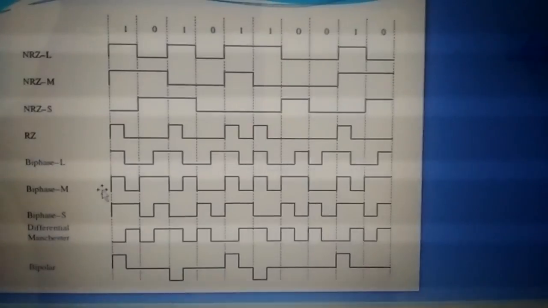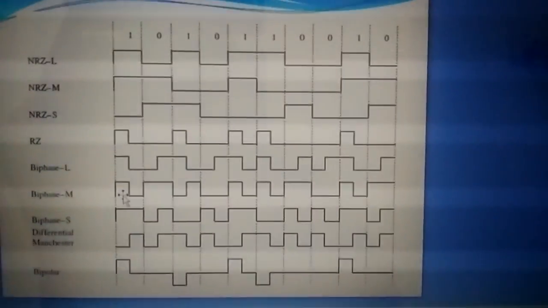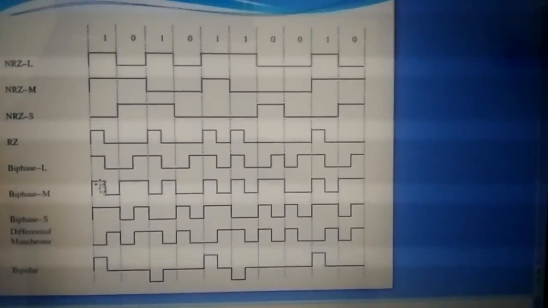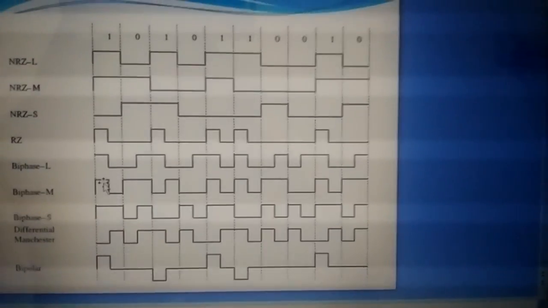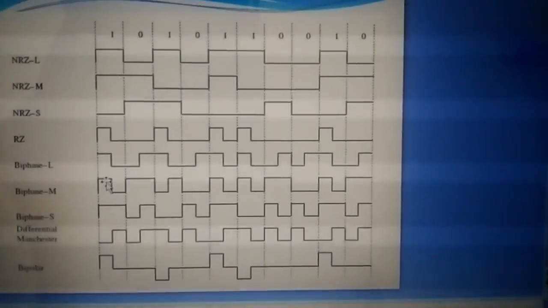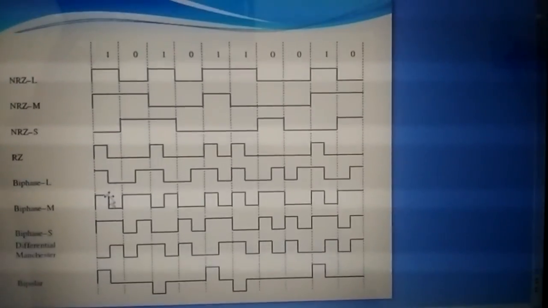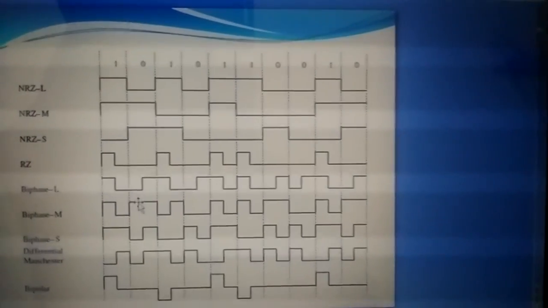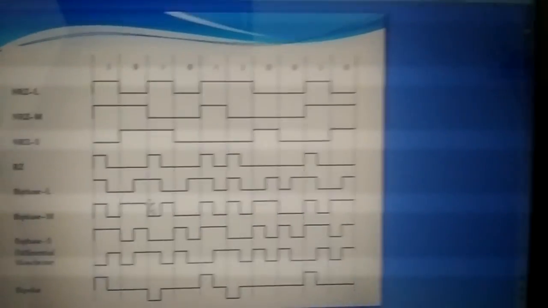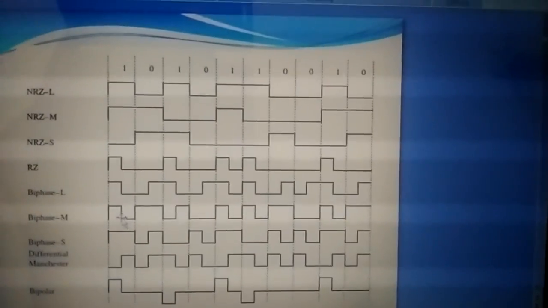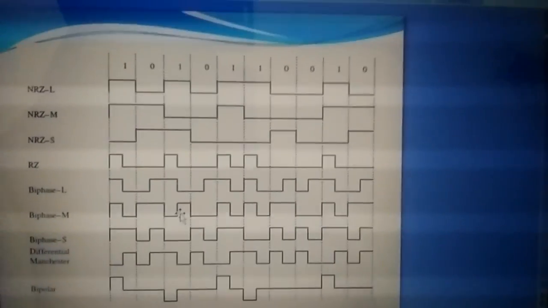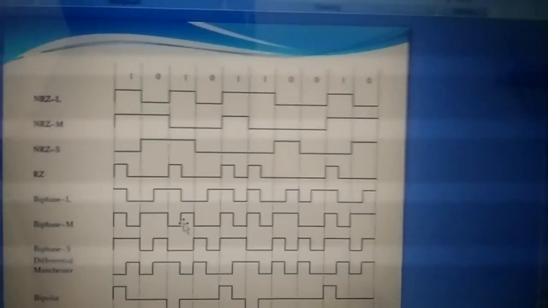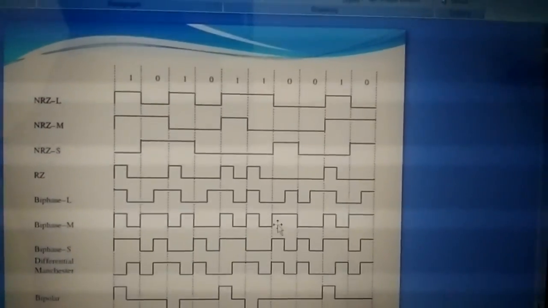And next is bifacium, that is biface mark. Here 0 does nothing, and for 1 alone you will have the half bit period pulse. So I already said this will come under return to 0, so for this 1 a half bit period is taken, and again the remaining half will be in the bias condition. For 0 it does nothing, and again 1, so first it took the first half, and the next one it will take the second half, and if another one comes, it will take the first half, and for the next one the second half, so alternately it will go on.